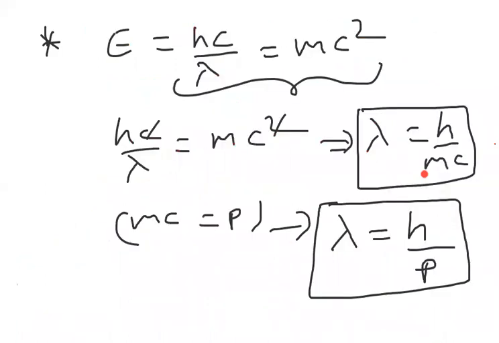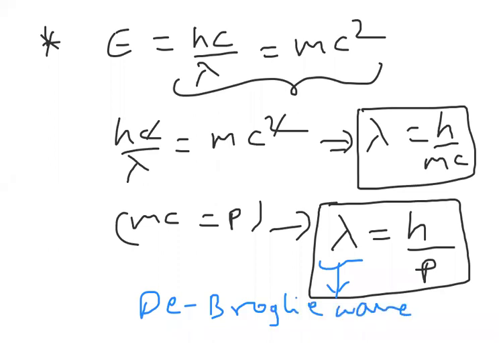So we are going to check it out. When we take E equal to hc by lambda equal to mc square, if we equate, lambda is h by mc. Mc is nothing but momentum. So this we call the de Broglie wavelength. Lambda is called de Broglie wavelength. De Broglie produced this theory, so we are calling this wavelength the de Broglie wavelength.